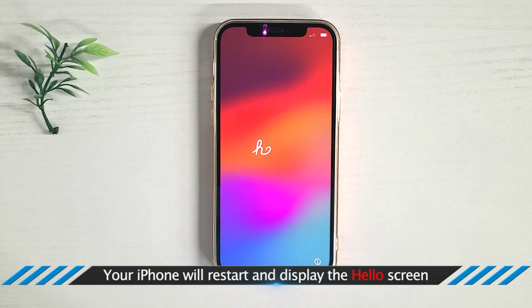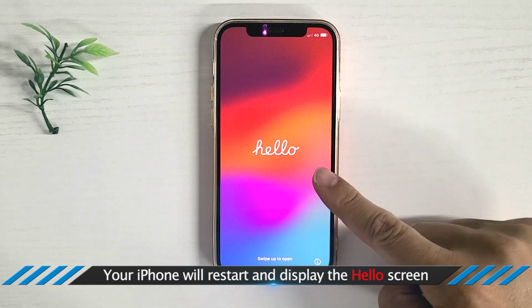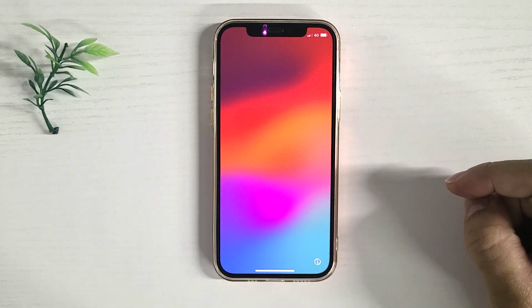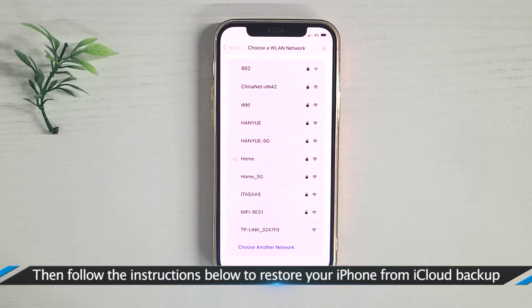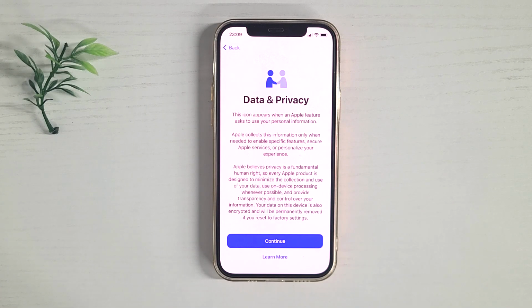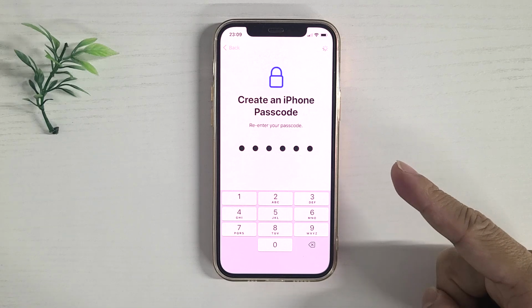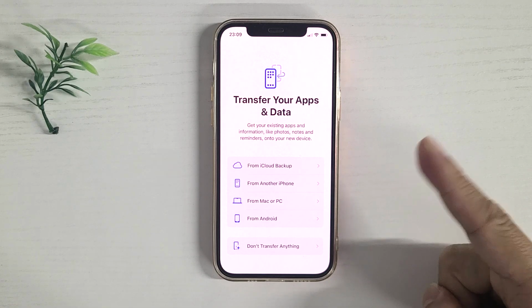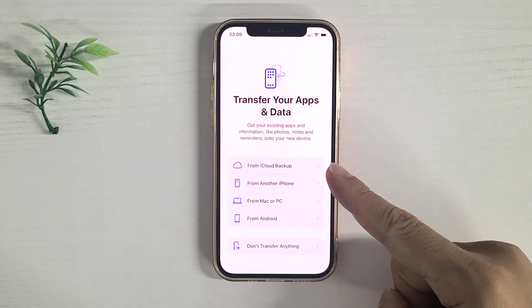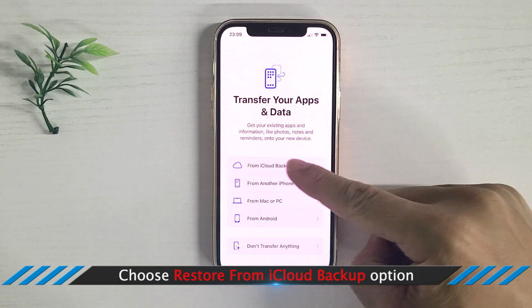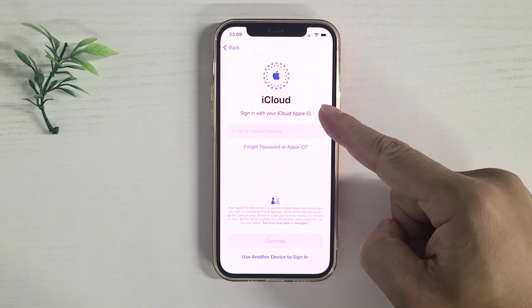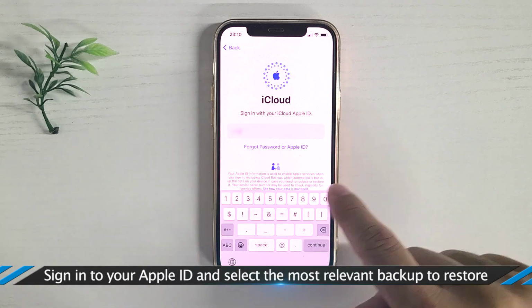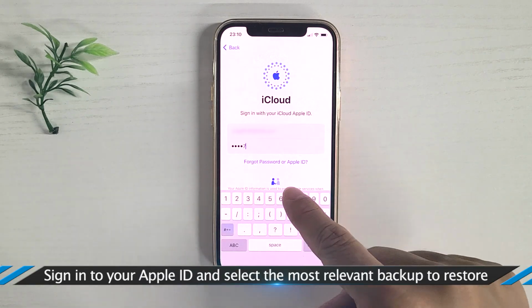Your iPhone will restart and display the Hello screen. Then follow the instructions below to restore your iPhone from iCloud backup. Choose Restore from iCloud Backup option. Sign into your Apple ID and select the most relevant backup to restore.